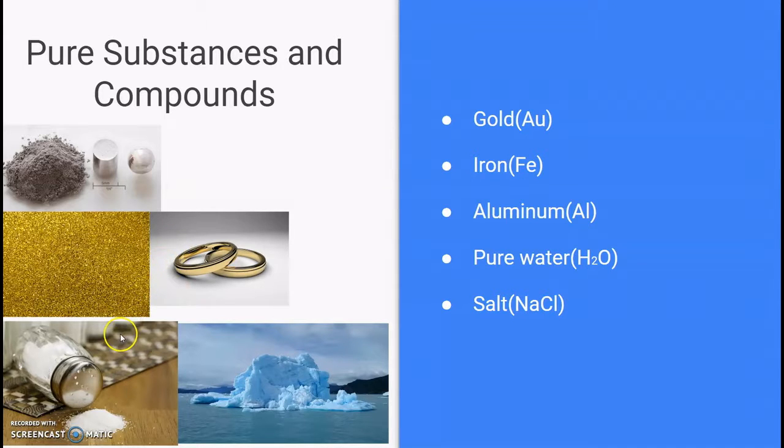And compounds, this compound, salt, NaCl, is a pure substance because you have sodium and chlorine chemically bonded together to make sodium chloride. Whether that sodium chloride is made in a lab or found in nature, they are both still the same. They are both still salt.